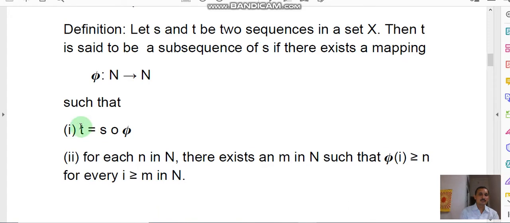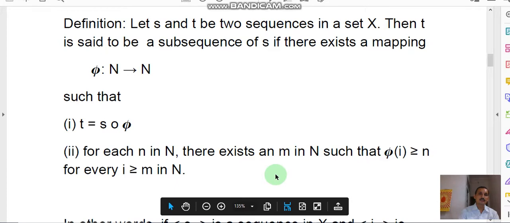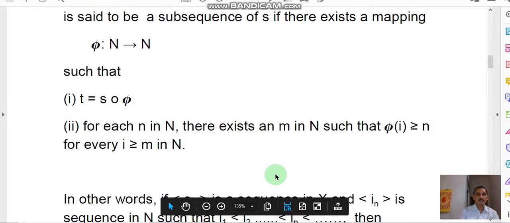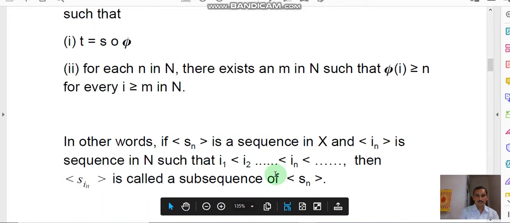The first condition is that T equals S composed with phi. Here S and phi are mappings, and this is the composition of mappings, S o phi. And for each n in N, there exists an m in N such that phi of i is greater than or equal to m for every i greater than or equal to m in N. So with these two conditions, we have the definition that T is a subsequence of sequence S.